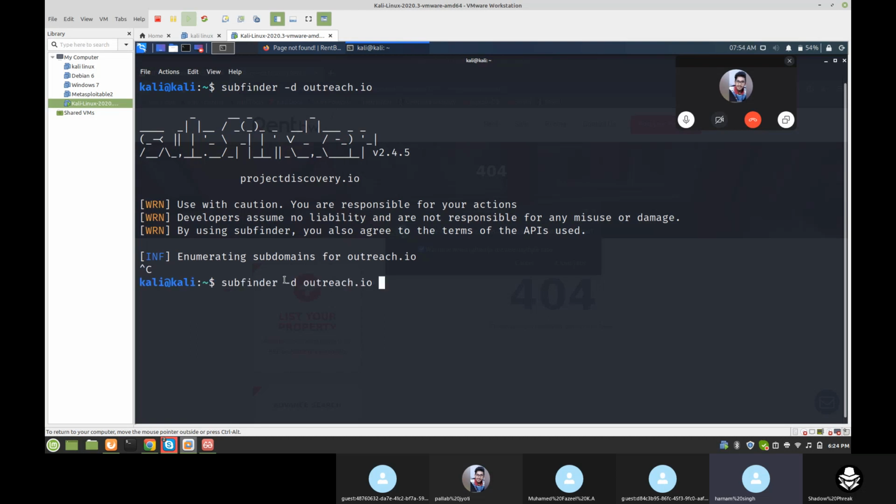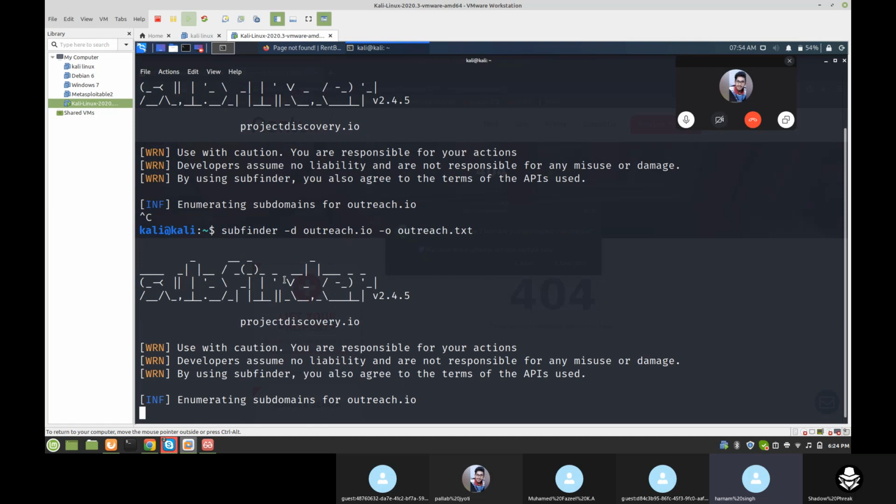We will save the results in a file with -output, any file name, we can give outreach.txt, the outreach domain name .txt. Wait till it's done.